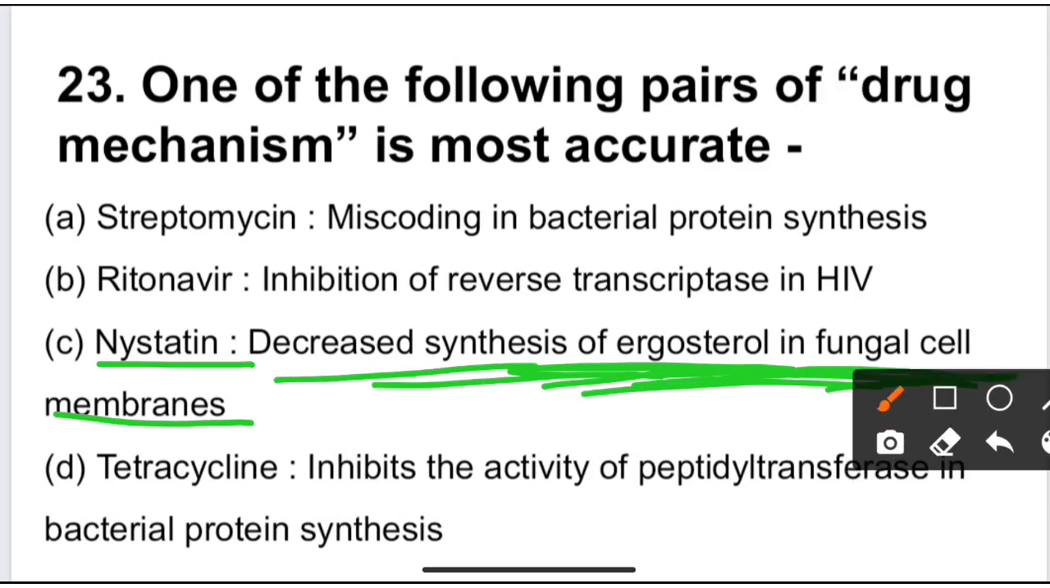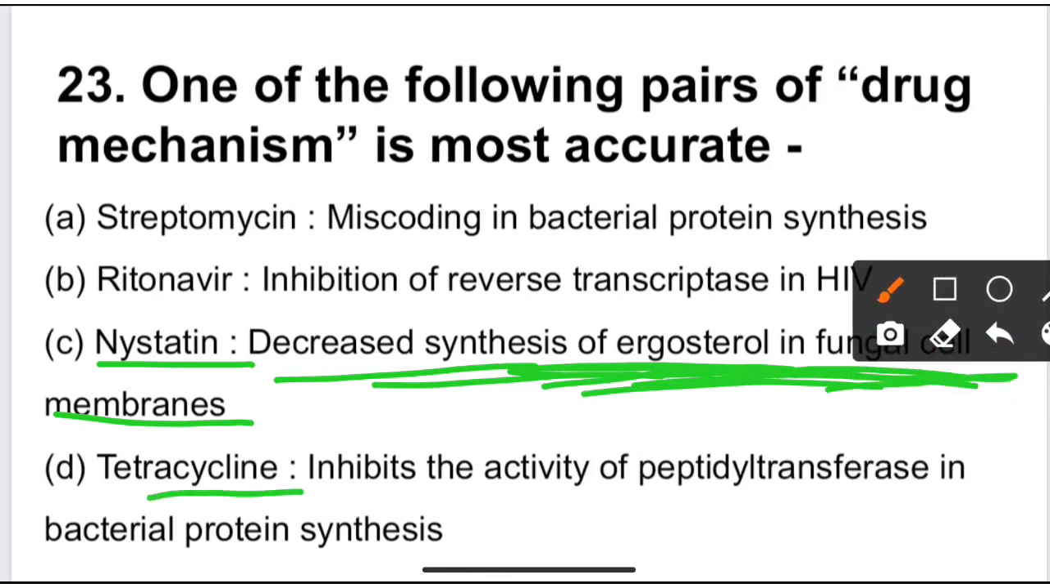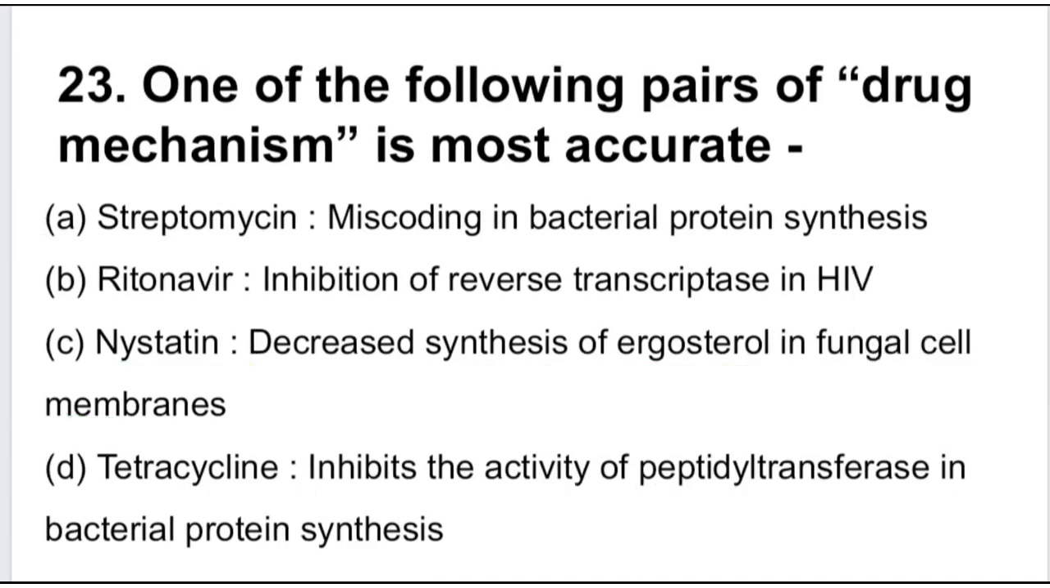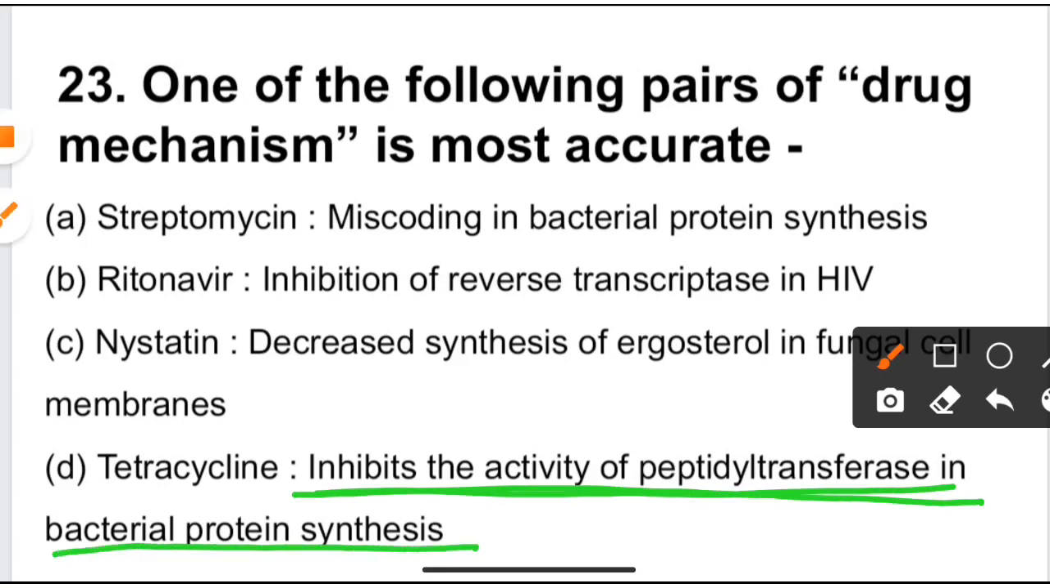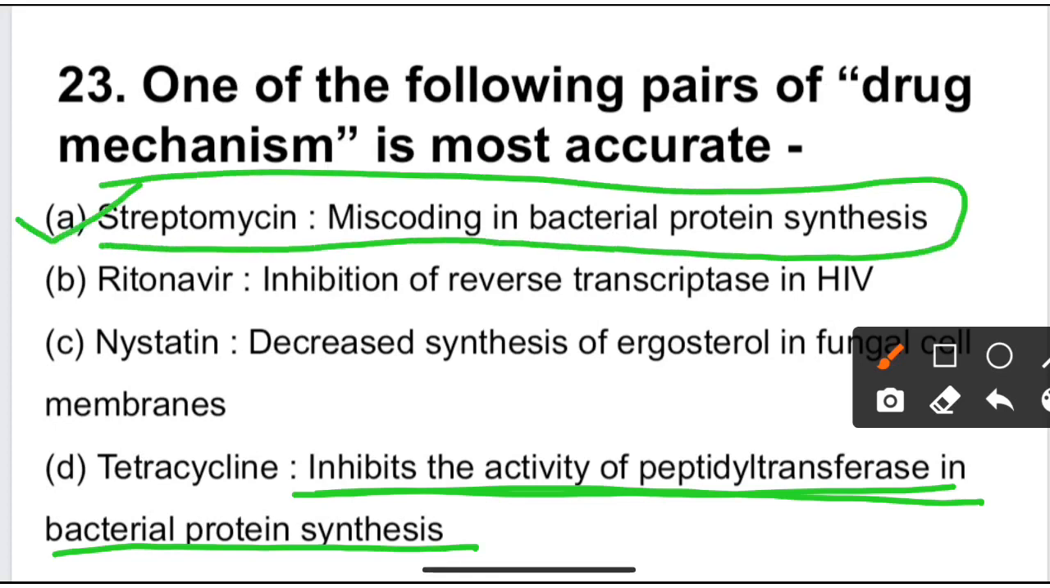Next option is option D, tetracycline inhibits activity of peptidyl transferase in bacterial protein synthesis. Tetracycline acts by binding to the 30S subunit of the ribosome in protein synthesis. So here only option A is correct, and it is the answer of question number 23. Other options are incorrectly matched.